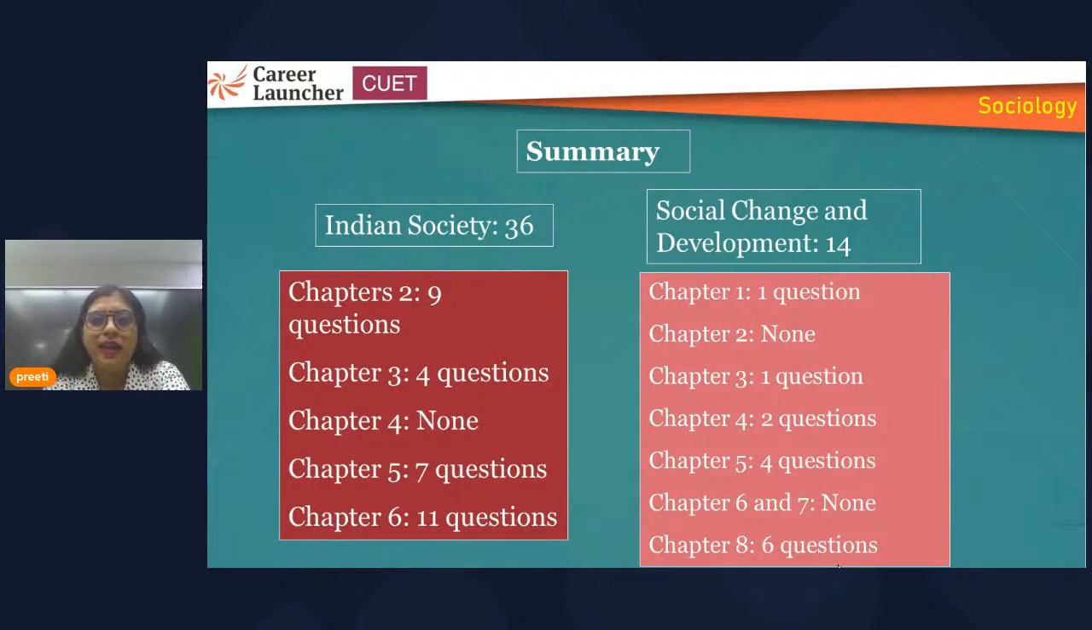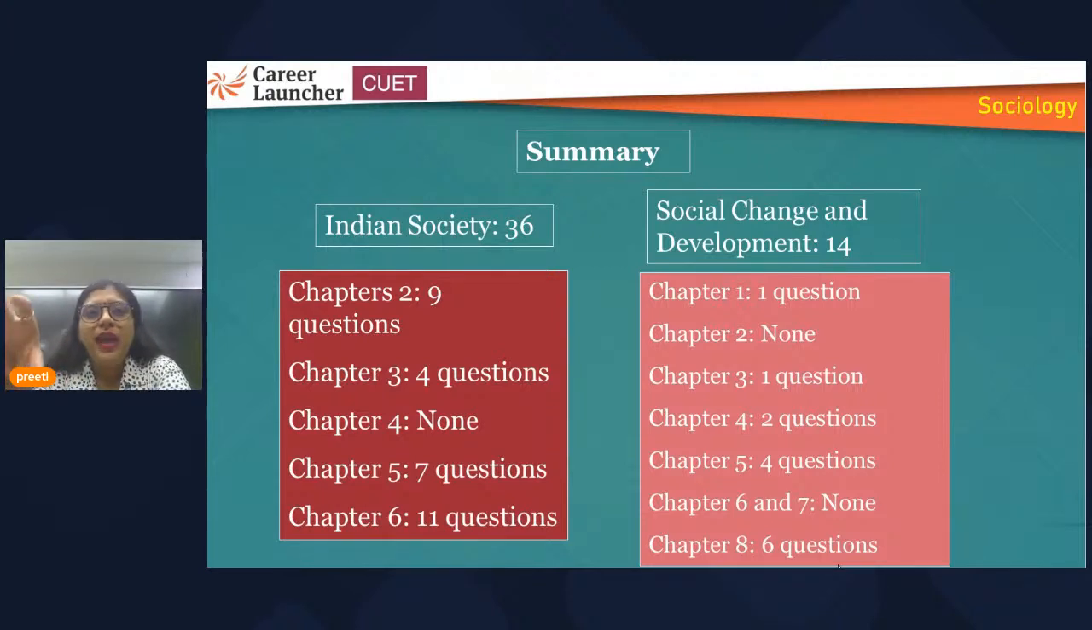Social Change and Development has 8 chapters, but merely 14 to 15 questions have been put on it. And Indian Society, where the total chapters are 7, but from the exam preparation point of view, only 5 chapters you get. Among those 5 chapters, from 2 to 6, 36 questions are there, not in the examination, but in the sample paper.